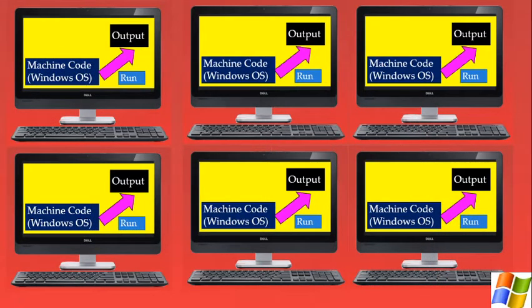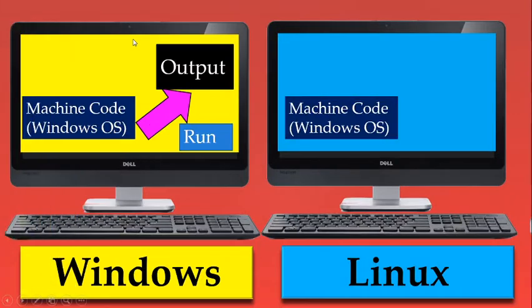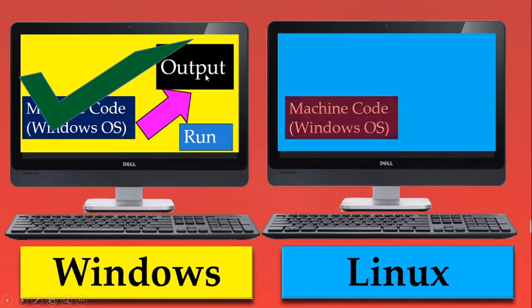Now here we have various clients, and the clients are working on a Windows based operating system. So the machine code we have generated, the same machine code we will give to all our clients, like the 6 clients over here. They can run it and they will get output, provided that all these clients are Windows based clients. We have generated machine code for Windows and it will be executed on a Windows based machine.